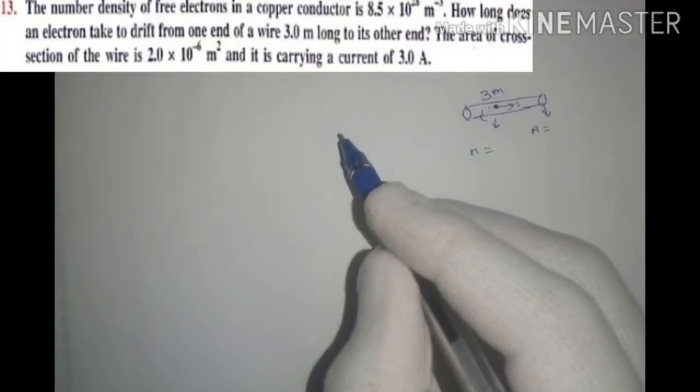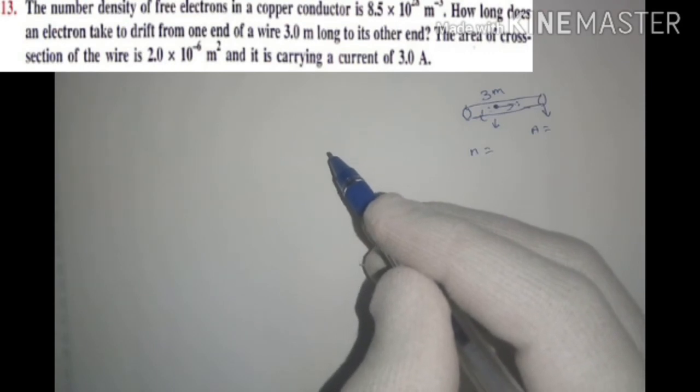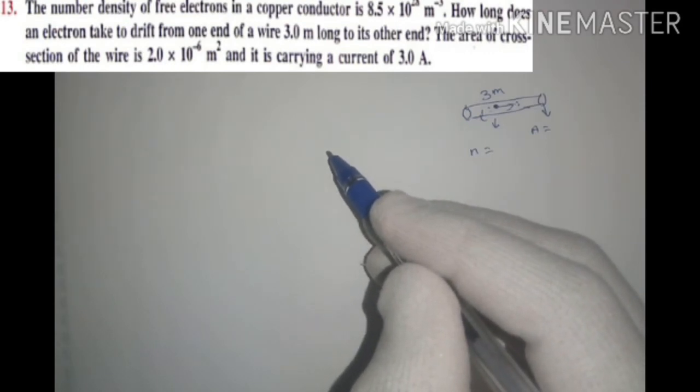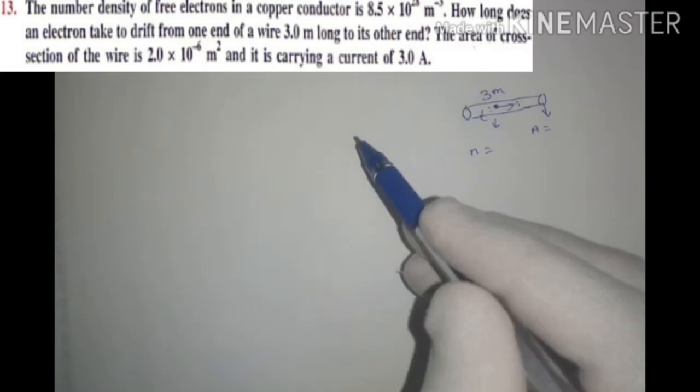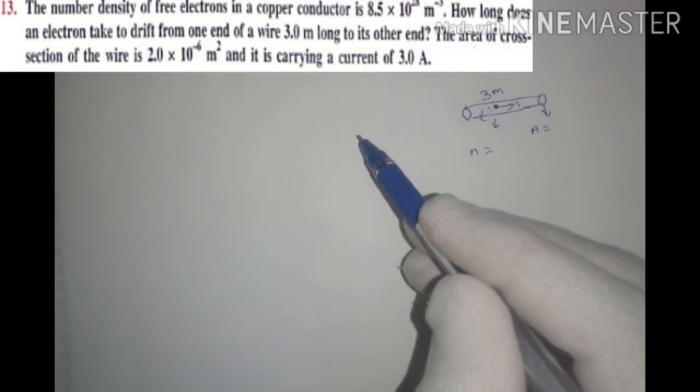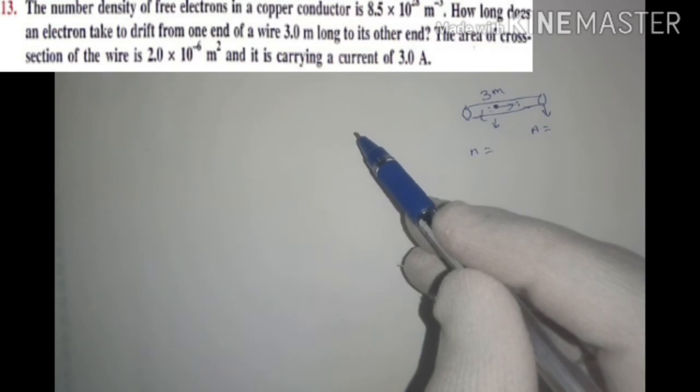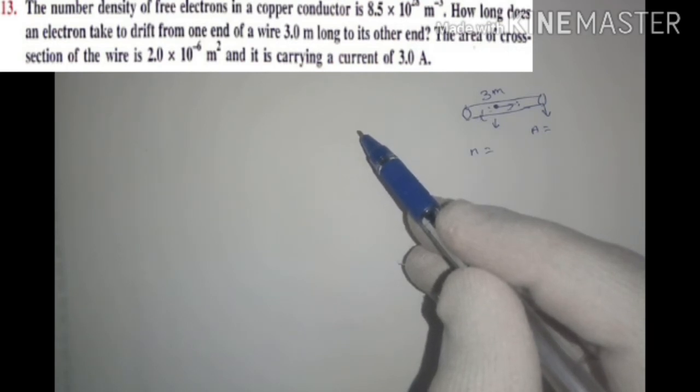Question number 13 in our NCERT book for the third lesson, current electricity. The number density of free electrons in a copper conductor is 8.5 into 10 to the power 28 per meter cube. How long does a single electron take to drift from one end to the other end? Length of wire is 3 meter, the area of cross section of the wire is 2 into 10 to the power minus 6 meter square, and it carries a current of 3 ampere. So here current, length and area are given.